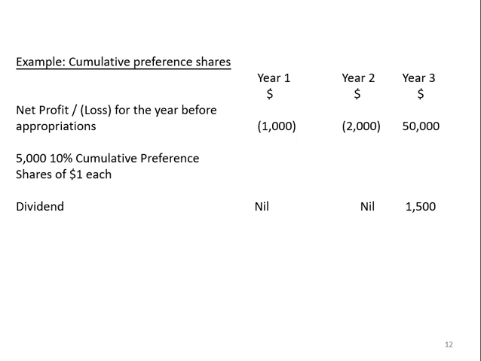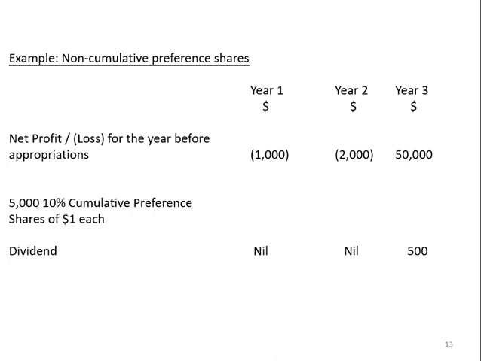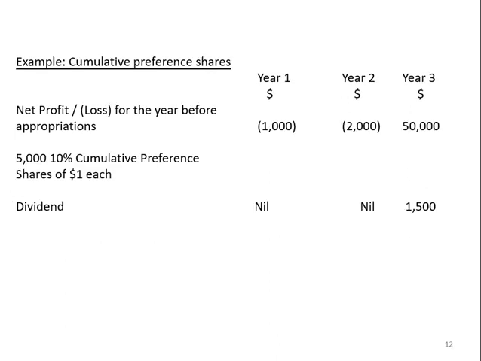Now let's look into this example of cumulative preference shares. A company has a net profit or loss of -1,000, -2,000, and 50,000. So for the initial 2 years it has a loss of 1,000, then 2,000, and at the last it has a profit of 50,000. Now it has issued 5,000 10% cumulative shares of $1 each. So what will be the dividend on each? For the first and second year, since it has no profit, it is not going to pay the dividend. But in the third year, it has a profit of 50,000, so it will pay a dividend of 1,500. That was for the cumulative preference share.